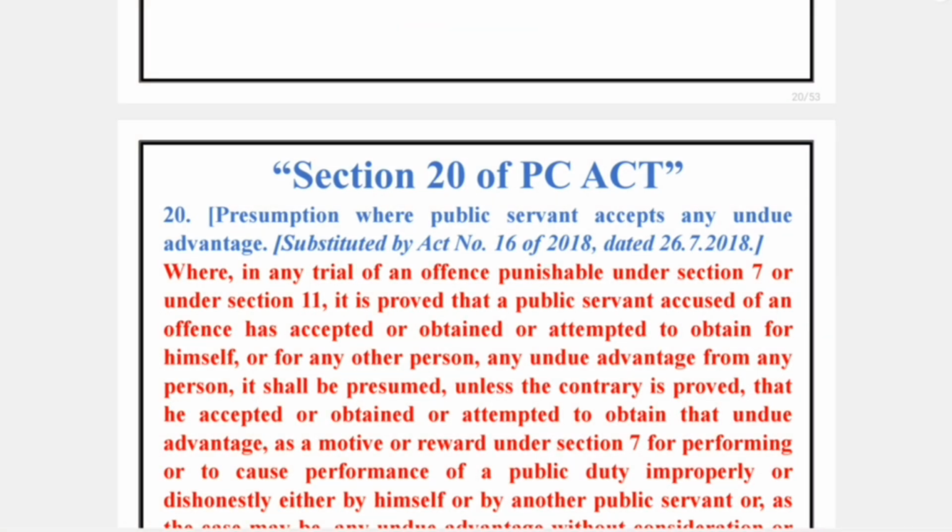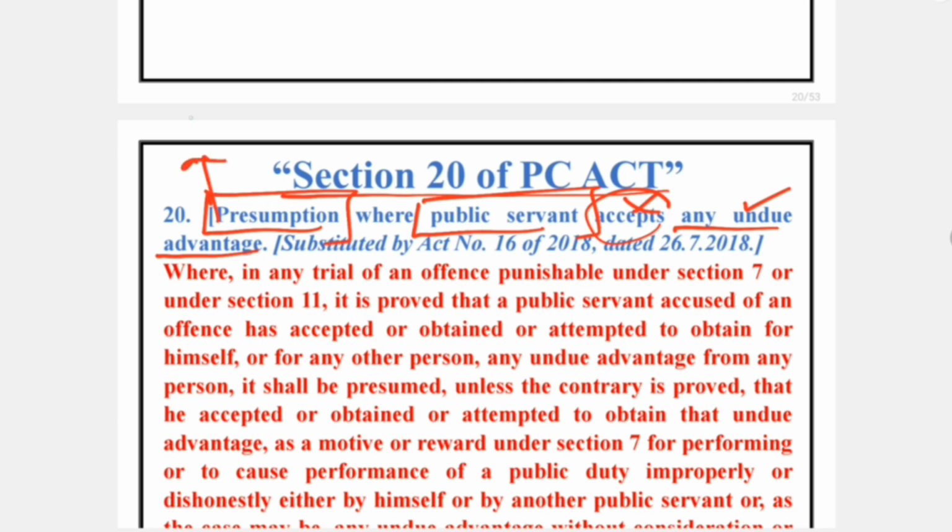First of all, we have to note down Section 20 of PCA. It is basically concerned with presumption, where public servant accepts any undue advantage. The term undue advantage is defined. The term acceptance is not defined. The term public servant is defined. Apart from that, the term presumption is not defined in PC Act, but it is defined in Bharatiya Sakshya Adhiniyam. Apart from that, the term public servant is also defined in Bharatiya Nyaya Sanhita. It is called BNS.